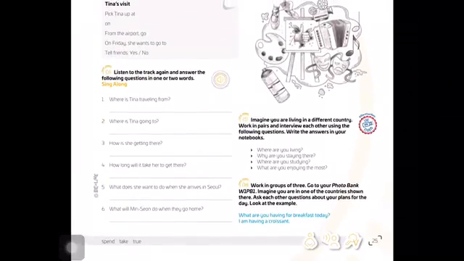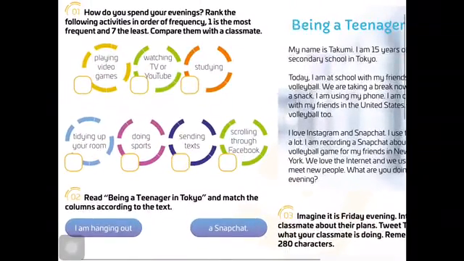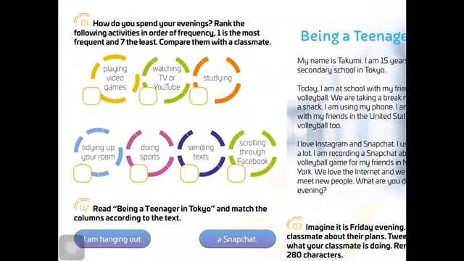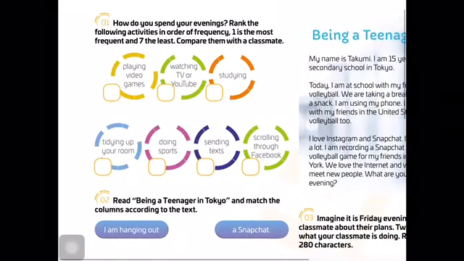Very good. On page 26, we have some more exercises. How do you spend your evenings? Rank the following activities in order of frequency. 1 is the most frequent and 7 is the least frequent. So the least means that is not very frequent. Okay, compare them with a classmate. If you cannot compare this with a classmate, don't worry, you can do it just by yourself.